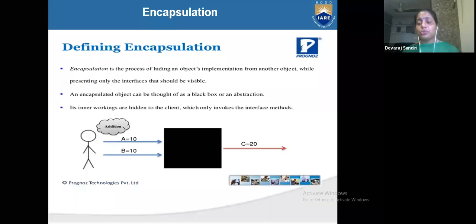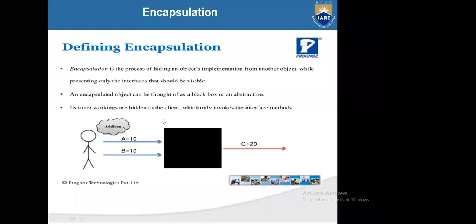It will not be accessible to public members; it will be accessible only to the programmers, the coders. So encapsulation is the process of hiding an object's implementation from another object while presenting only the interfaces that should be visible. What is presented means the output should be visible, but what is going on inside will not be visible. An encapsulated object can be thought of as a black box or an abstraction.